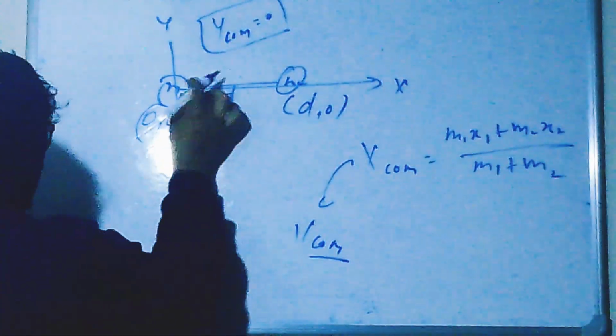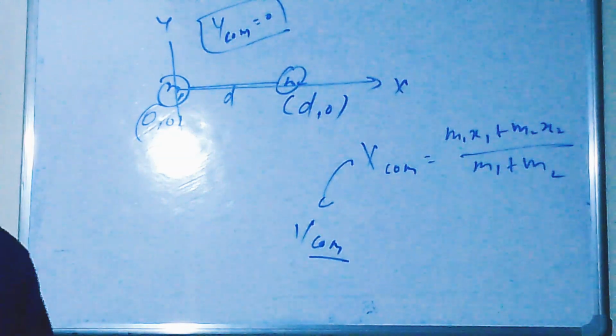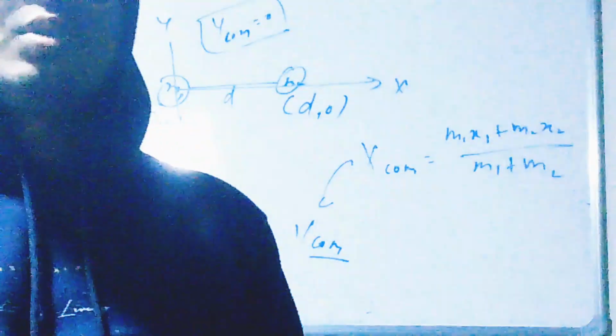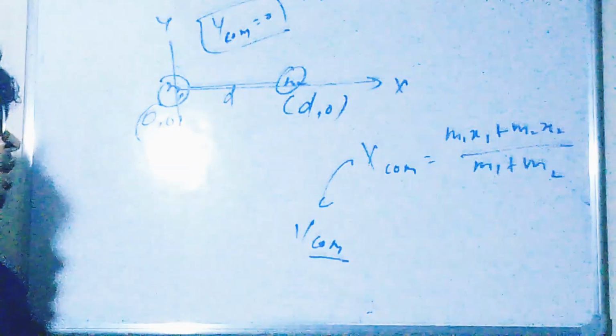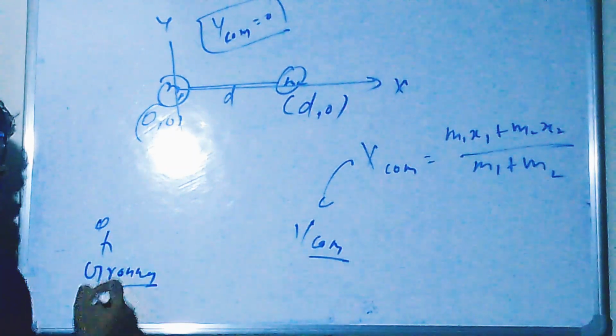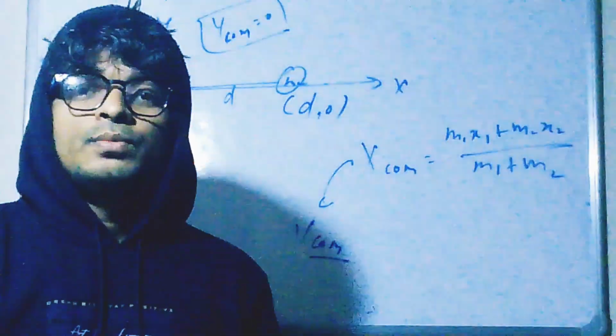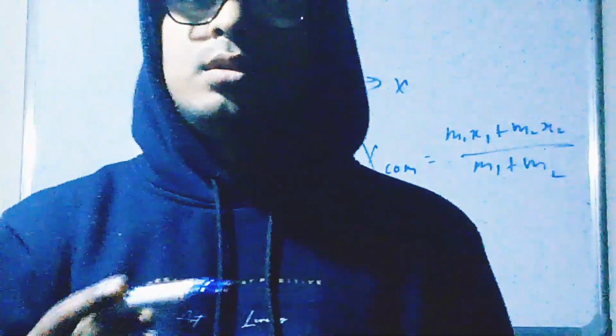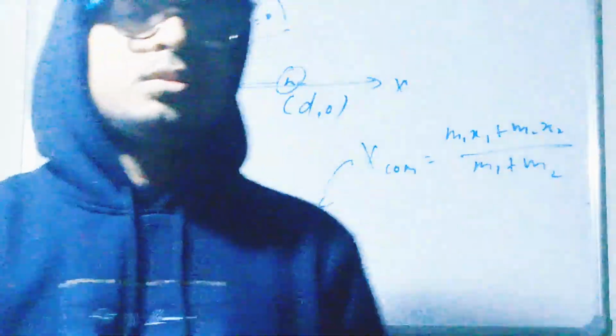Right now, suppose both masses are in a stationary position. What is the speed of both the masses with respect to the ground? Right now, I'm standing on the ground, so my frame of reference is the ground. I'm observing the system from the ground. So from the ground, what is the speed of both the blocks? Both blocks are stationary.